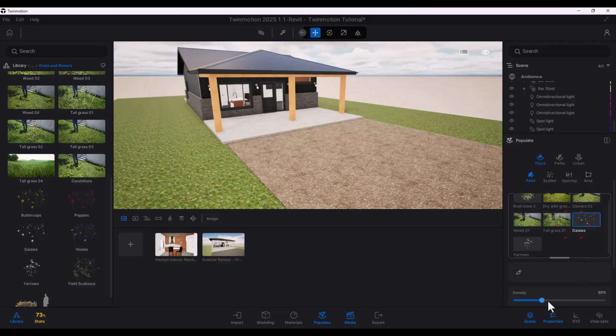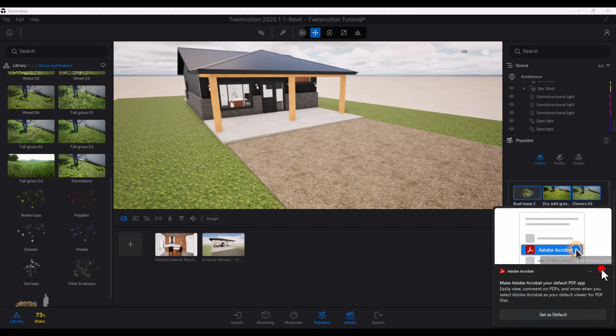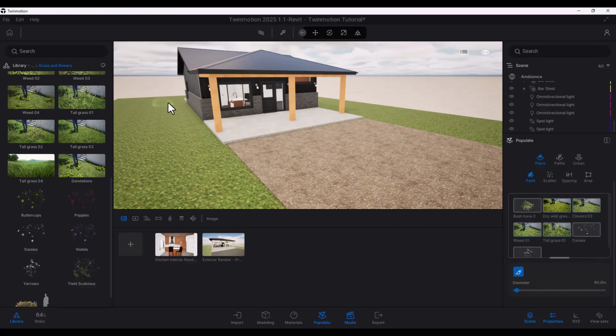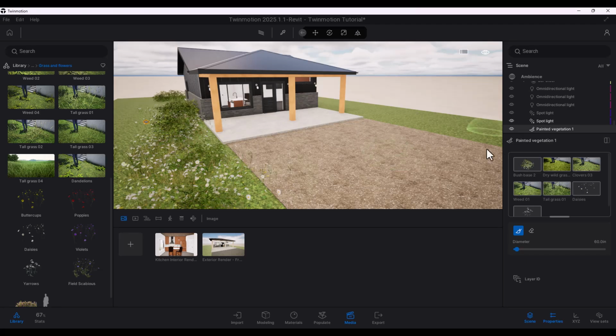You can come and mess around with the densities. And yeah, once you're happy with this, then you want to shift select everything, and then basically hit the paintbrush, and you can start painting some of this stuff. So I'm just going to come in here and start literally doing some of this stuff.